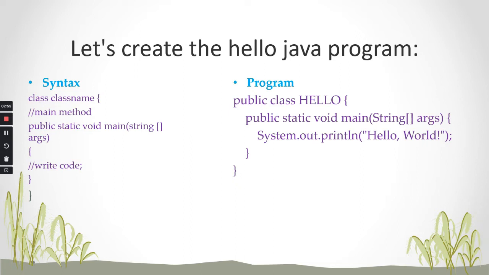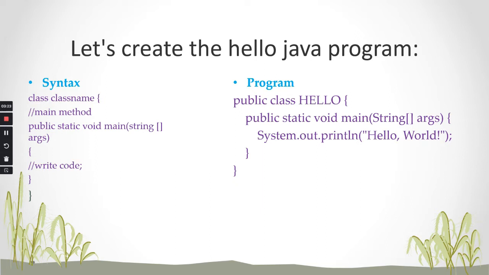Then what is static? Static is a keyword. If we declare any method as static, it is known as a static method. The core advantage of a static method is that there is no need to create an object to invoke it. For every other method we write in the class, we have to create an object and invoke it by the object name.